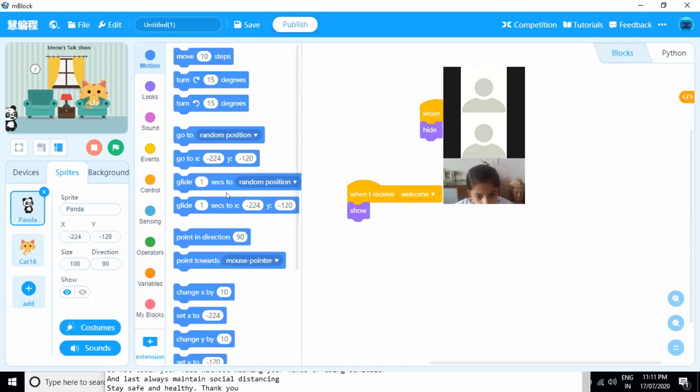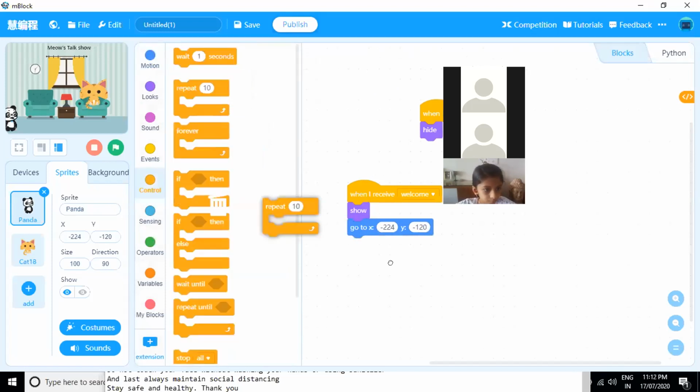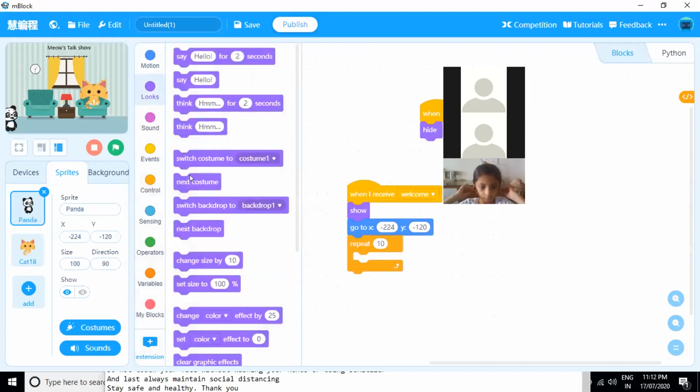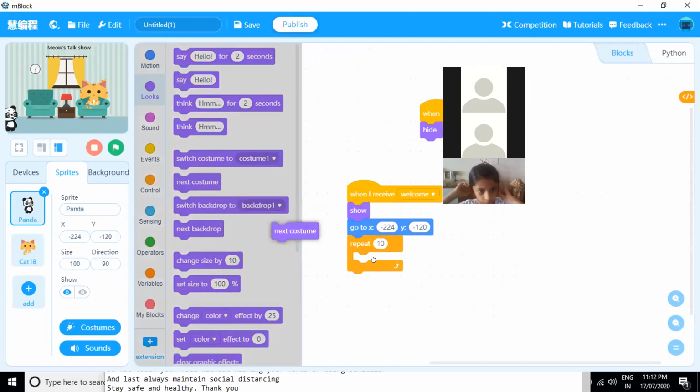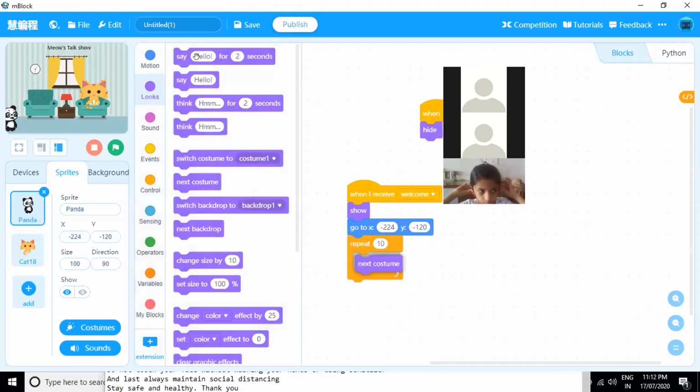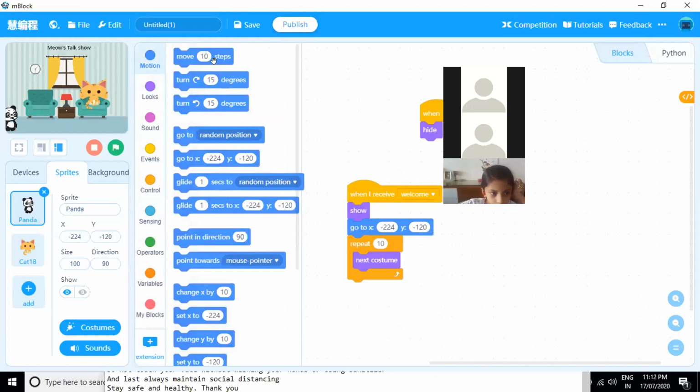So we have added this. Now initial, it will go to this position. Okay. Then I will take repeat. Okay. And go next costume. And he will move 3 steps ahead or as I want him to move forward, right? So here I will write the steps, how many steps he will move ahead.